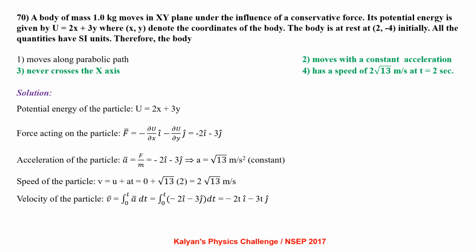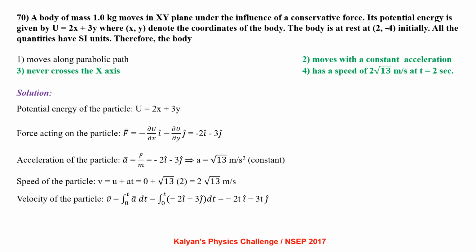A body of mass 1 kg moves in the xy plane under the influence of a conservative force. Its potential energy is given by U equal to 2x plus 3y, where x and y denote the coordinates of the body. The body is at rest at (2, minus 4) initially. All the quantities have SI units. Potential energy of the body U equal to 2x plus 3y.